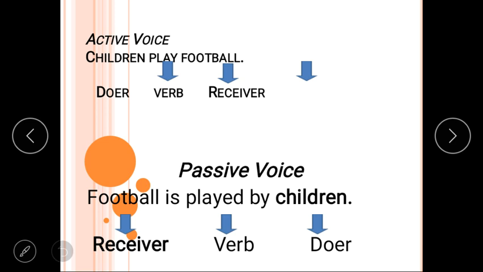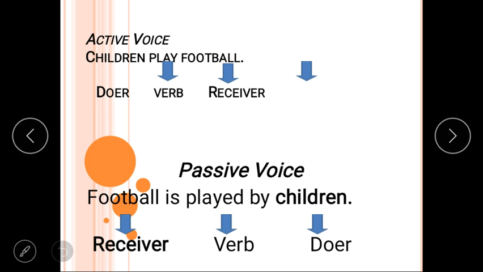You can see another example. We are comparing these two examples. Like you can say, the children play football. This sentence is in active voice, and the next sentence is football is played by children. So this is in passive voice. How can you know whether this is active or passive? We need to focus on the subject. Okay, who is sitting on the chair of subject? If the doer is sitting there, that is called active voice.